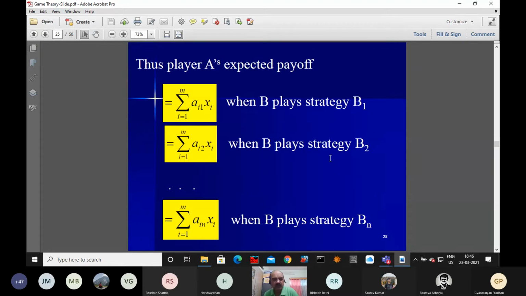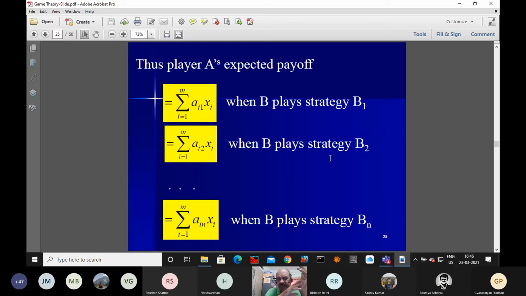Okay. So now see here. With respect to the terms we have defined, the probability of playing the first strategy A1 equal to x1. The probability of using the second strategy is x2, and so on, say.